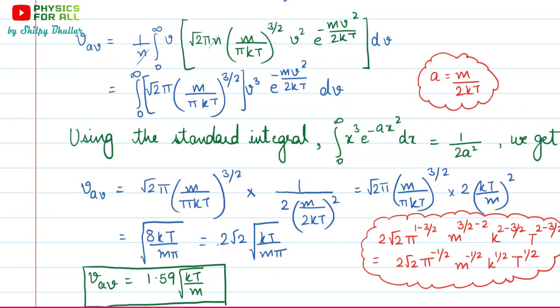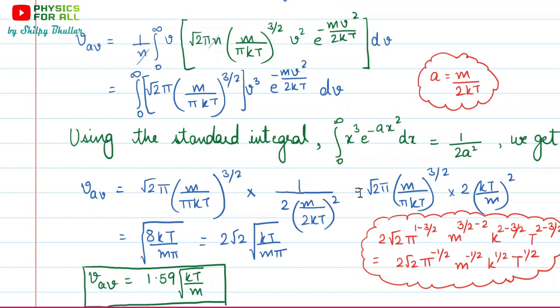And k, T, m are just the values. k is the Boltzmann constant, T is the temperature, m is the mass. We could substitute the value of k also, because it's a constant and we know its value, but we just keep it inside the square root as such, because while solving for different molecules we put in its value. Temperature, again, depends on what particular temperature the molecules are at. And then which molecules are we talking of? Whether they are oxygen molecules or water molecules or any other molecules, the mass of those molecules would be put here, and then we would be able to find the average speed.